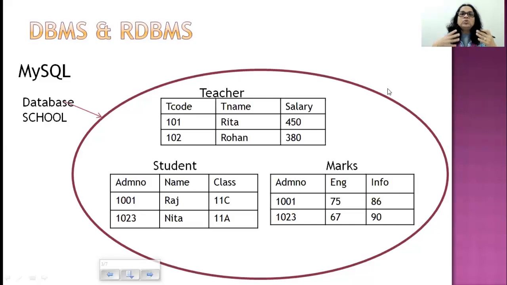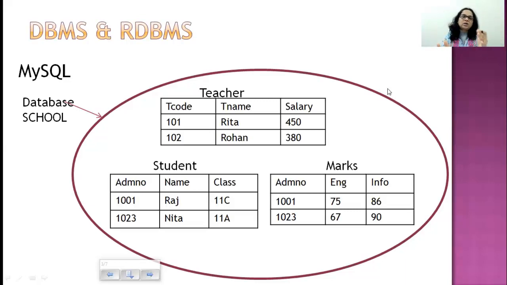That is, it will allow you to store bulk amount of data, retrieve bulk amount of data, access bulk amount of data. But here the data is going to be stored in a relation. A relation means a table.